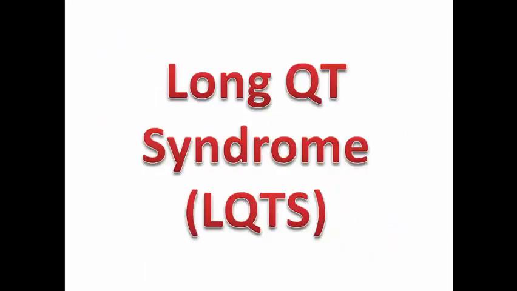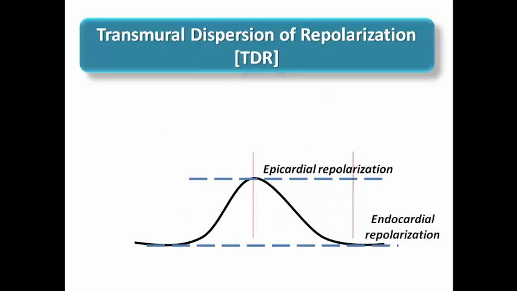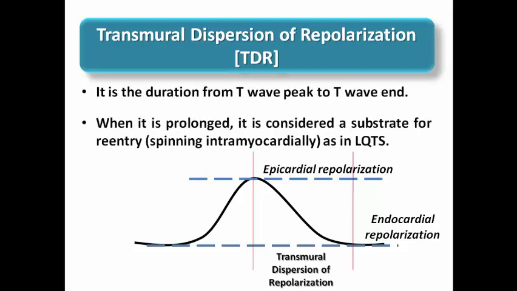Let's start with one of the most famous channelopathies, which is long QT syndrome. There is a term called transmural dispersion of repolarization, as the peak of the T wave represents the epicardial repolarization, while the end of the T wave represents the endocardial repolarization. So the interval between the peak and end of the T wave represents the TDR. And when it is prolonged, it is considered a substrate for re-entry, which spins intramyocardially, and this occurs in long QT syndrome or acquired long QT interval.